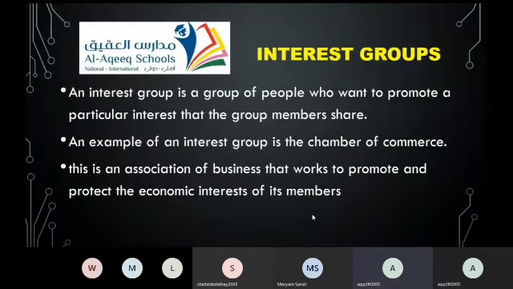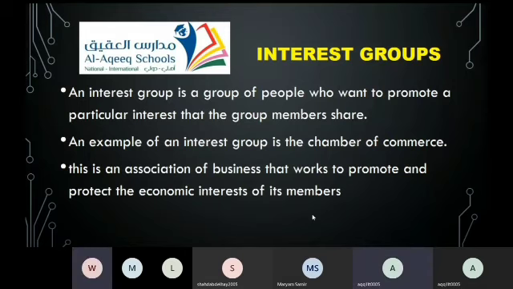Okay, interest group. Who would like to read? We don't have that many, we have to go all over it. Lujain, you are not able to share at all? Yeah, Lujain. Wait, would you please read and let's see who's willing to explain? Wait, read please.